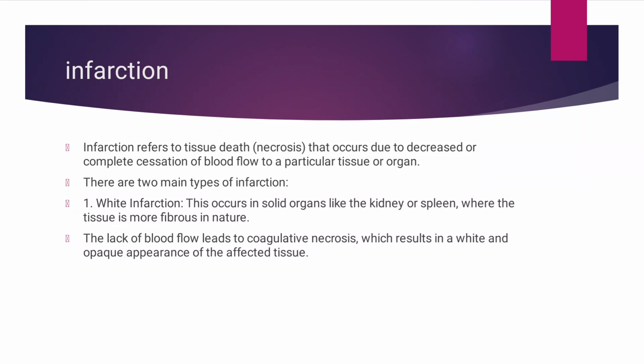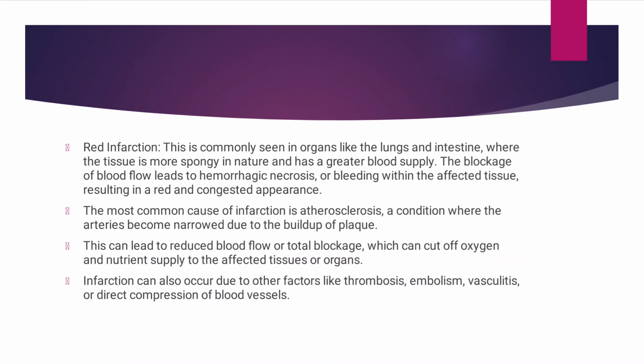organ. There are two main types: white infarction. This mainly occurs in the kidney or spleen, because the tissue in the kidney and such organs is very fibrous in nature. The lack of blood flow leads to coagulative necrosis, which results in a white and opaque appearance of the affected tissue. Then another type is red infarction.